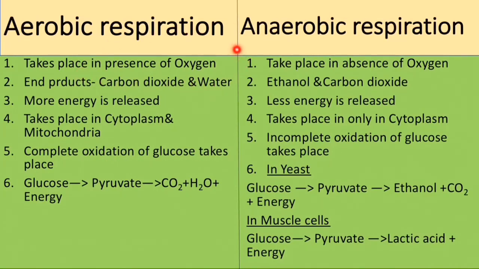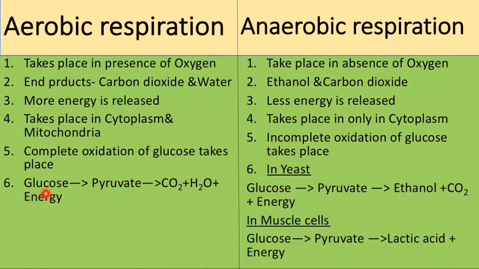Aerobic respiration takes place in the presence of oxygen. Anaerobic will take place in the absence of oxygen. End products of aerobic respiration are carbon dioxide and water, whereas in anaerobic it is ethanol and carbon dioxide. In aerobic respiration, more energy is released. In anaerobic respiration, less energy is released. Aerobic respiration takes place in cytoplasm and mitochondria. Anaerobic takes place only in cytoplasm. In aerobic respiration, complete oxidation of glucose takes place. In anaerobic, incomplete oxidation of glucose takes place.